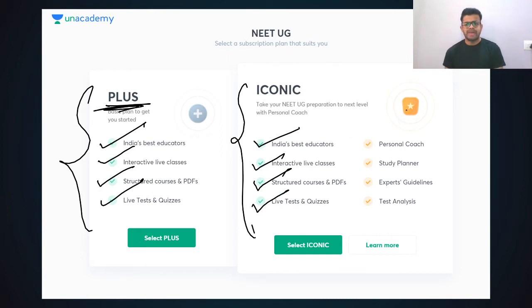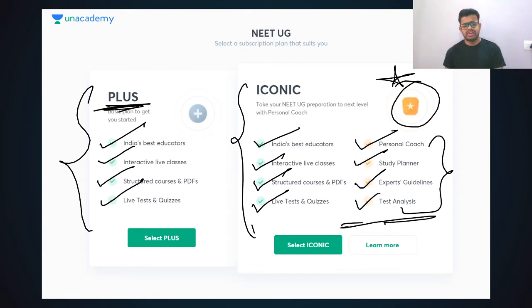But apart from that, you are getting some extra things, which are star marked here. That is a personal coach, and after that the study planner, expert guidelines, and test analysis. This is a very, very important thing for you. Definitely some extra benefits are given here, so definitely its charges will be extra.